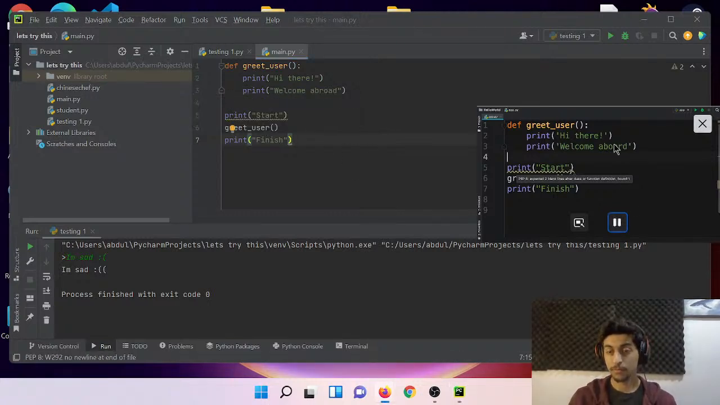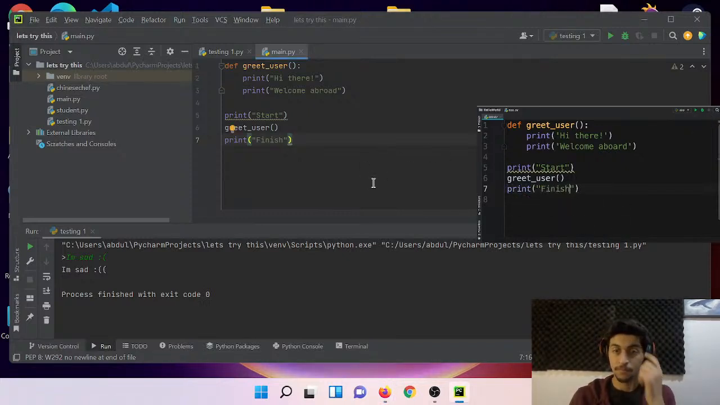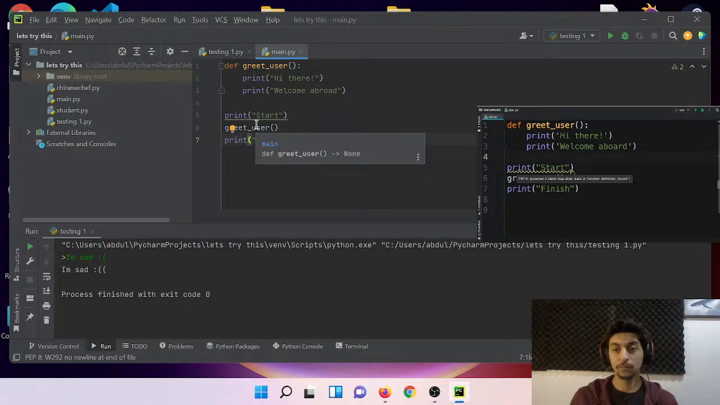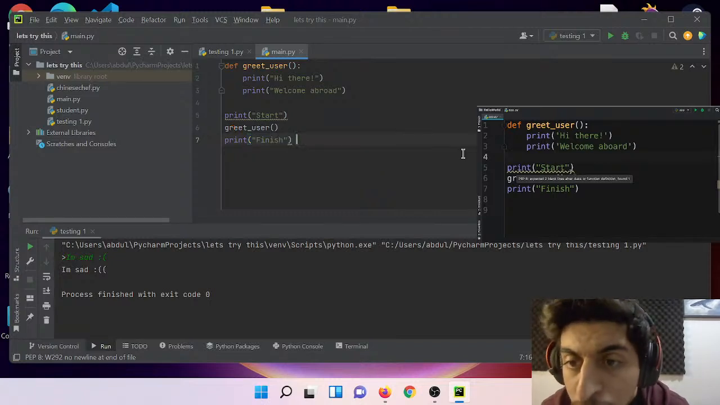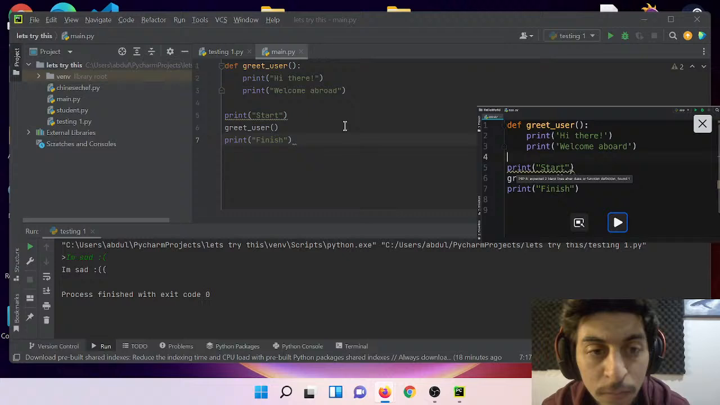Now we have this little warning here, this underline. If you hover your mouse over this line, this tooltip is telling you that we should add 2 blank lines after function definition. This is coming from PEP 8, which is a document that defines the best practices for formatting our code.